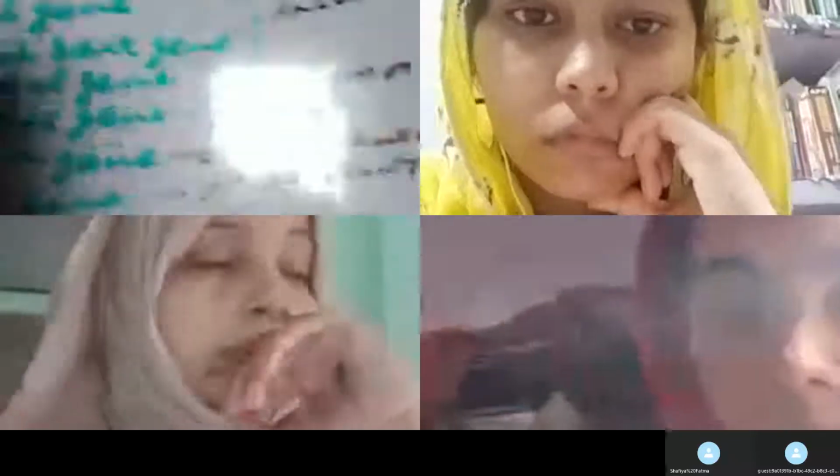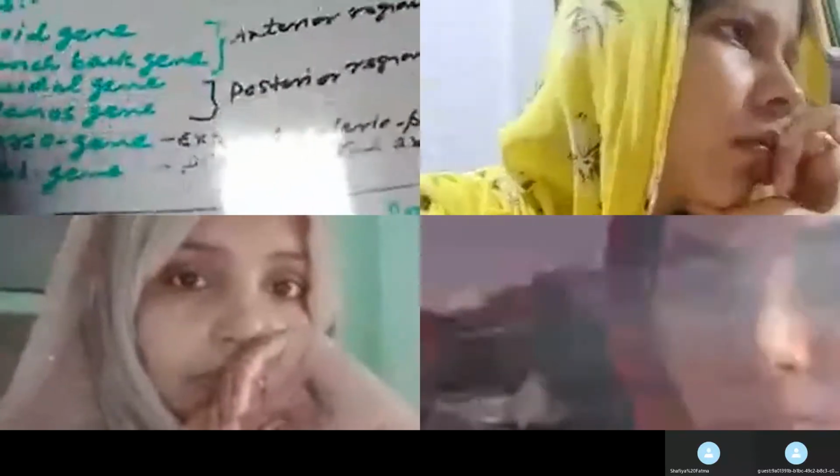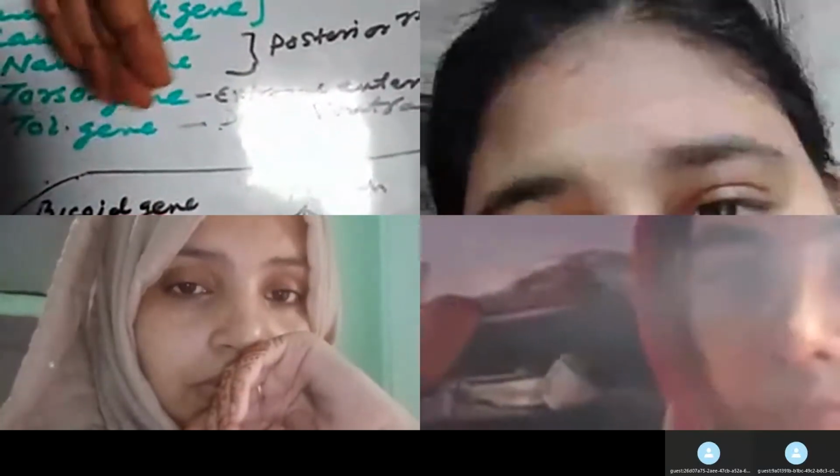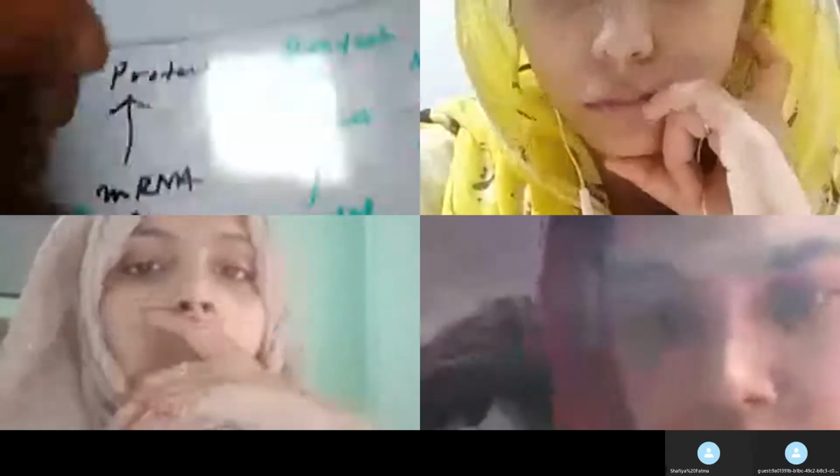Now look how the manner in which these genes work. Now look at first, how does the cascade, the chain of expression of these genes, take place? At first, look here. At first, the bicoid gene undergoes transcription to form mRNA. This mRNA, bicoid mRNA, undergoes translation to form the protein. This protein acts as activator and it activates the expression of what? Expression of hunchback gene.